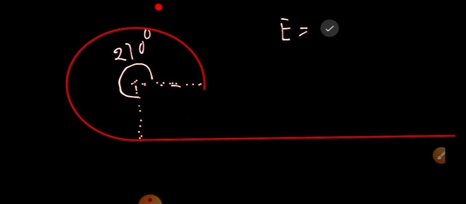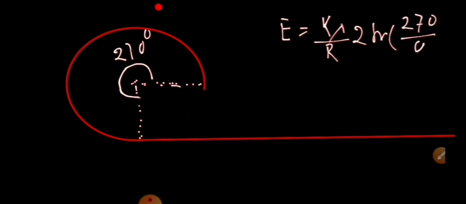For this circular arc, this angle is equal to 270 degree, and we have the formula for electric field equal to K lambda by R times 2 sine theta by 2. So from this we can get the field, and one field will be like this along the angular bisector line.